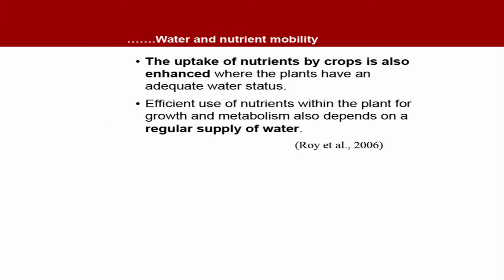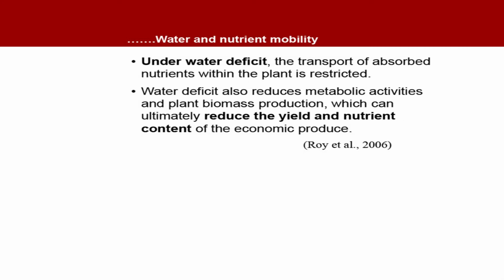Now, the uptake of nutrients by crops is also enhanced where the plants have an adequate water status. Efficient use of nutrients within the plant for growth and metabolism also depends on a regular supply of water. Under water deficit, the transport of absorbed nutrients within the plant is restricted. So, water deficit also reduces metabolic activities and plant biomass production, which can ultimately reduce the yield and nutrient content of the economic produce.